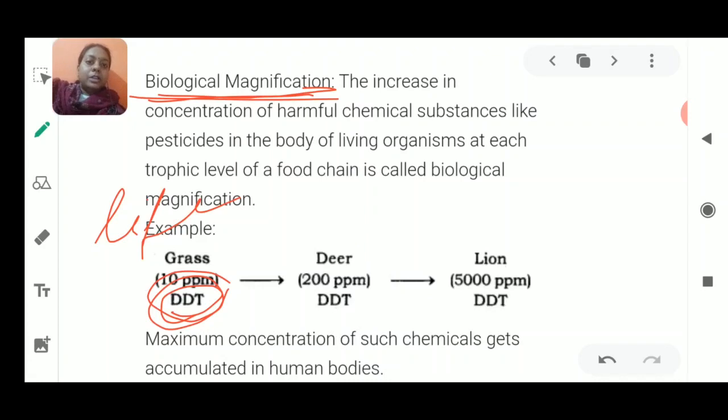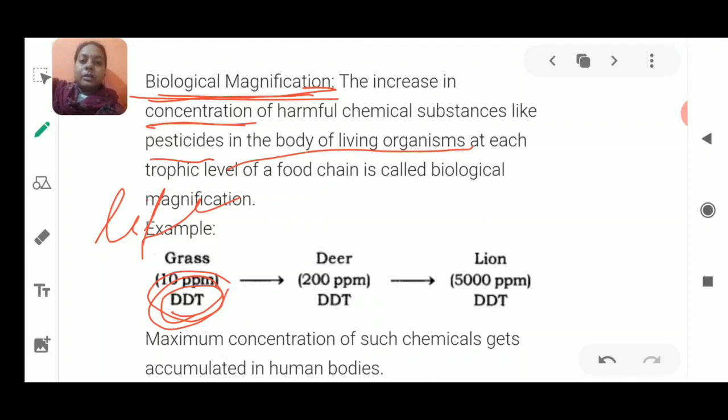So what does biological magnification mean? It is the increase in the concentration, meaning the amount, of harmful chemical substances like pesticides in the body of living organisms at each trophic level of a food chain.